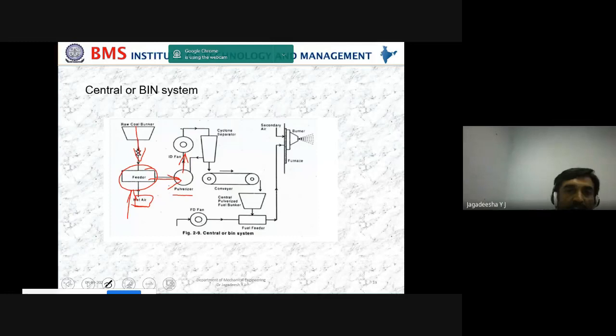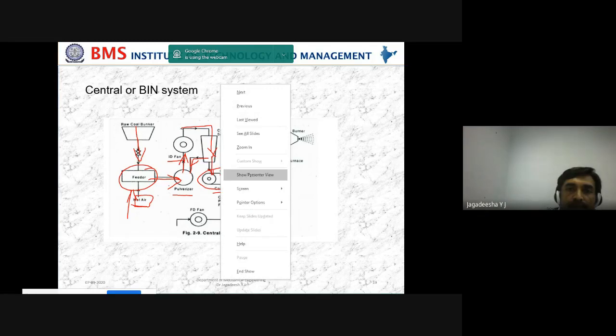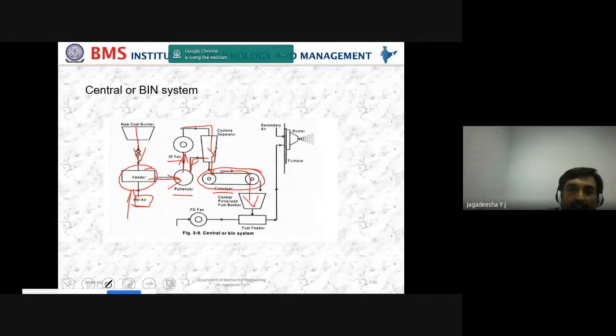Look, the ID fan will take that pulverized form of the fuel. Then that is sent to the separator. In the separator, if it is necessary, once again it is sent here, or else it is sent to the conveyor. So this is the conveyor, and it will take the particles and send them to this one,